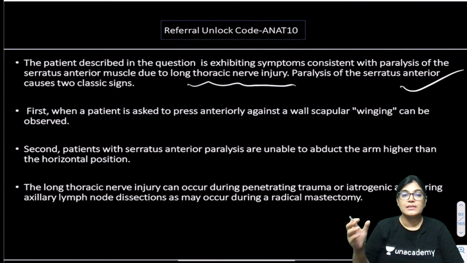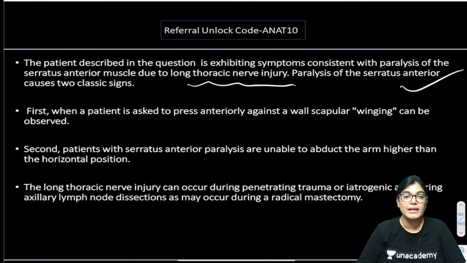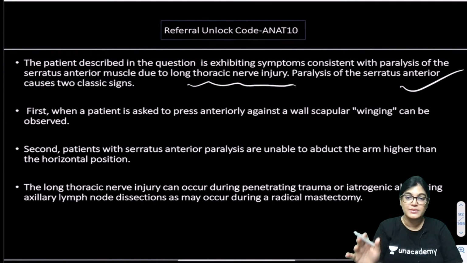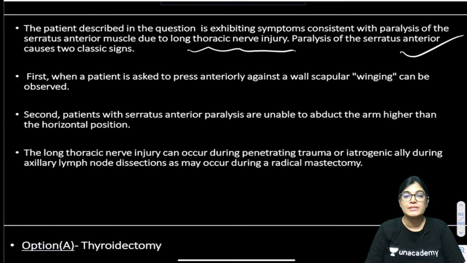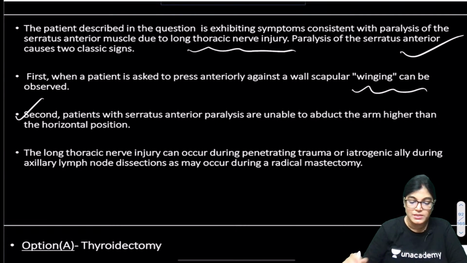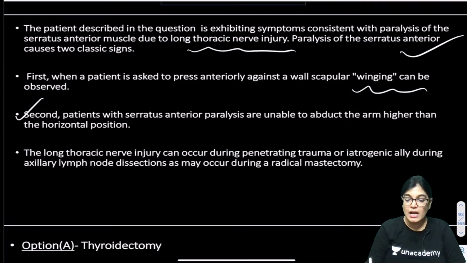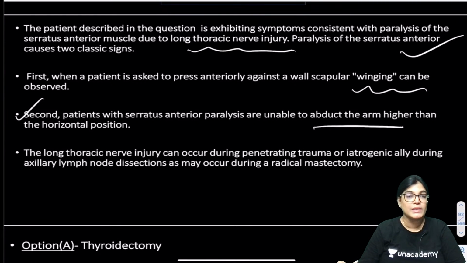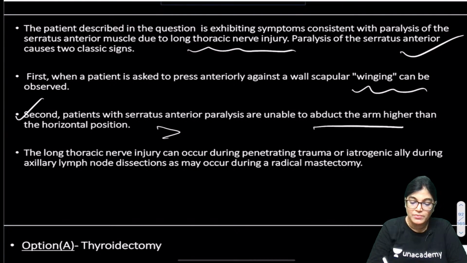The classical sign of serratus anterior muscle being paralyzed is if you ask the patient to push against the wall, he or she is not able to do so. And in doing that procedure, what will happen? The scapular medial border will appear out, it will be protruded more outwards like a wing. So, the condition is called winging of scapula. The second important point observed in the patient is being unable to abduct the arm above the level of horizontal level. That means not able to move the arm above 90 degrees.